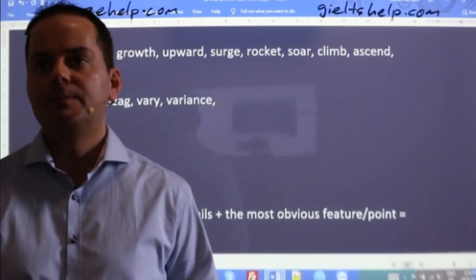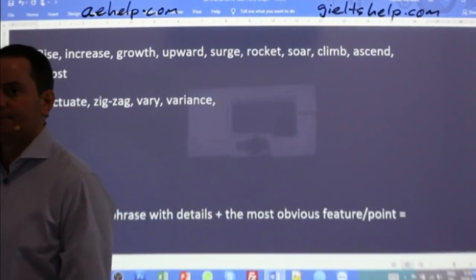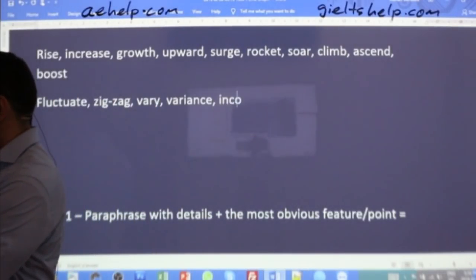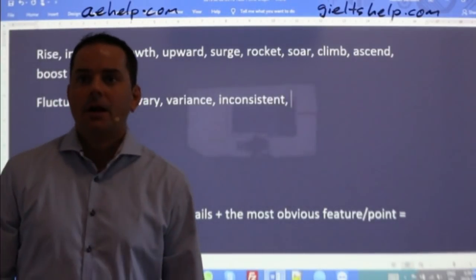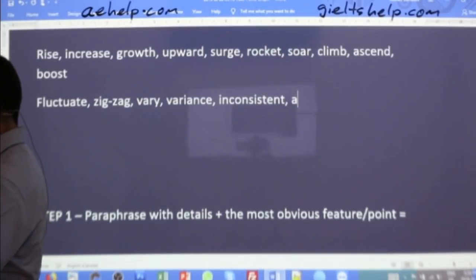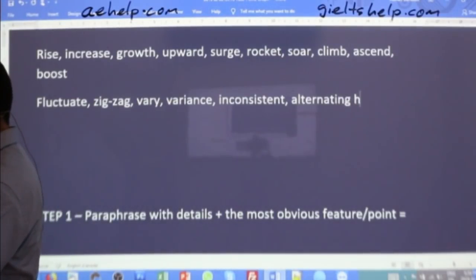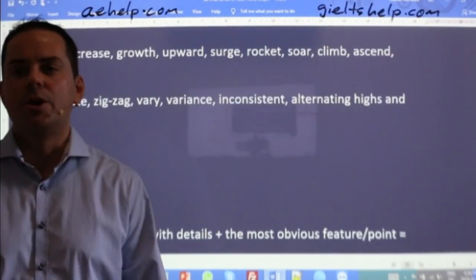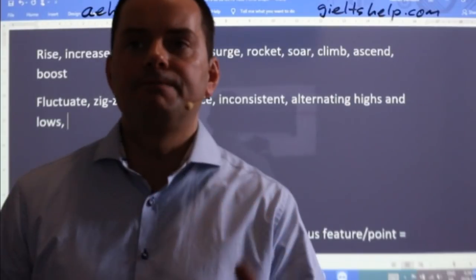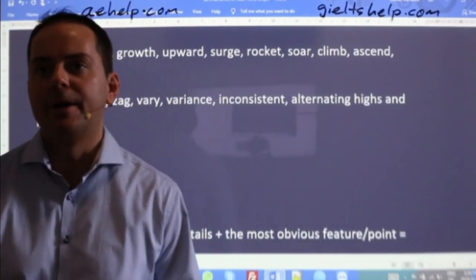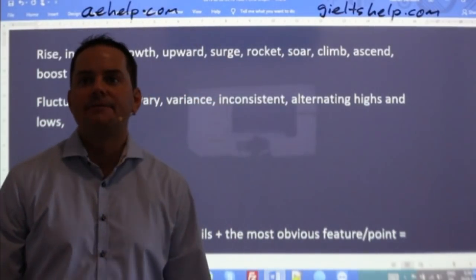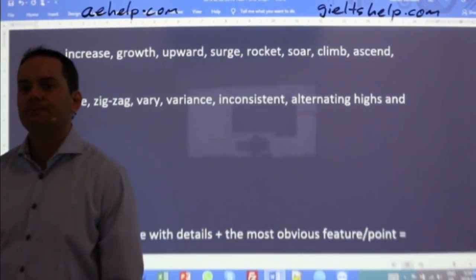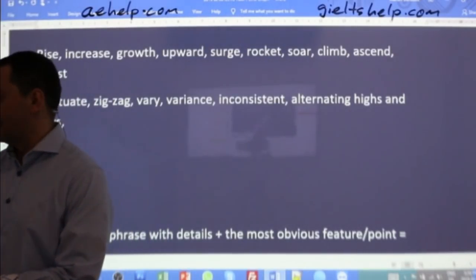Inconsistent, okay. Alternating highs and lows, that would be another interesting one. Wave is a little bit different, so I wouldn't go with that. Yep, fluctuate, absolutely. Unstable is not the best either.